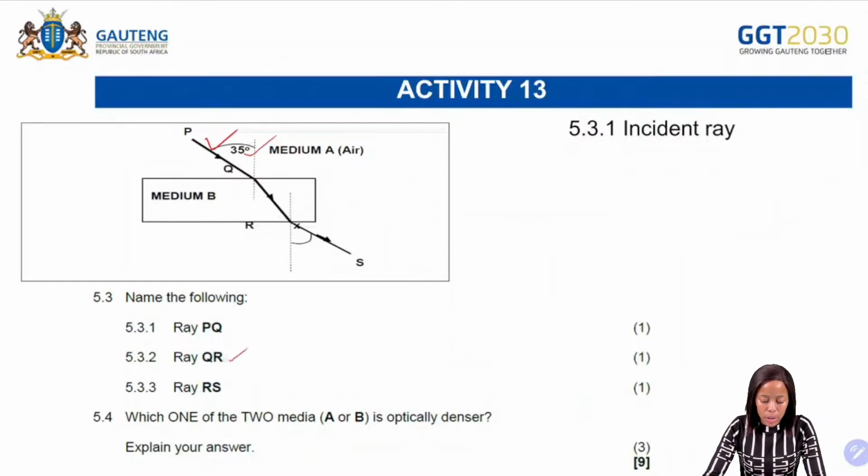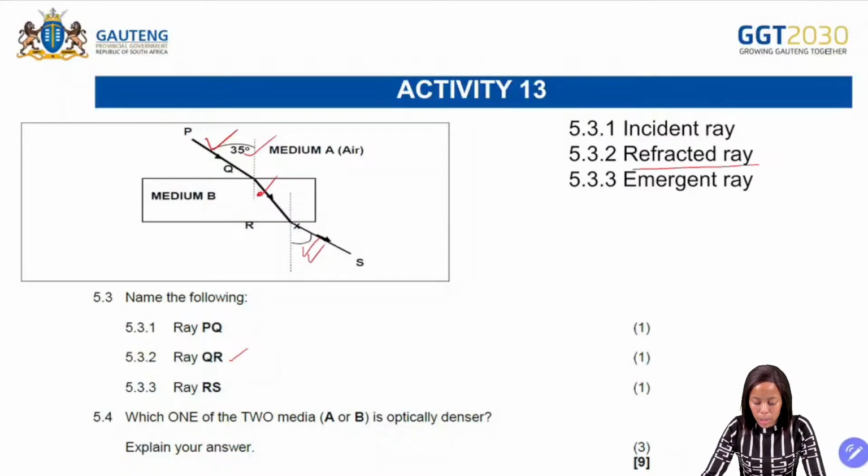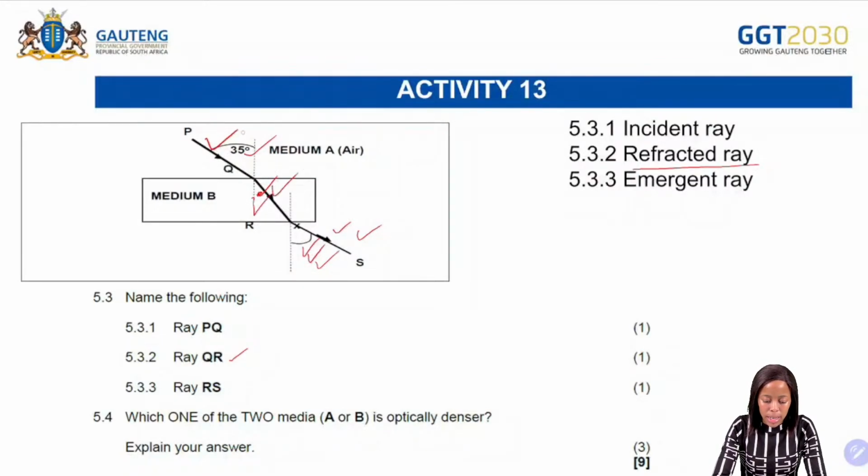And then ray QR. For ray QR, we are going to have the refracted ray. This one will be the angle of refraction. And then ray RS, we said this is the angle of emergence there. So therefore that will be the emergent ray. So they go hand in hand: angle of emergence, emergent ray; refraction angle, therefore the refracted ray; angle of incidence, therefore the incident ray there.